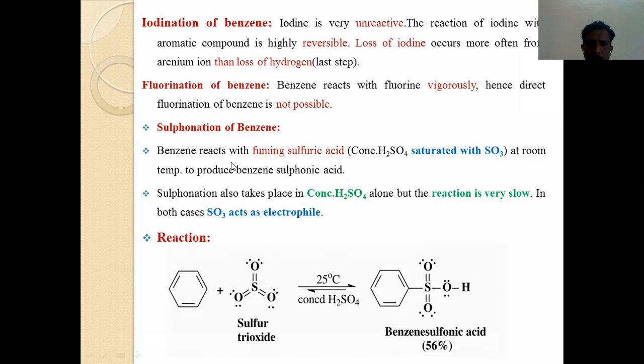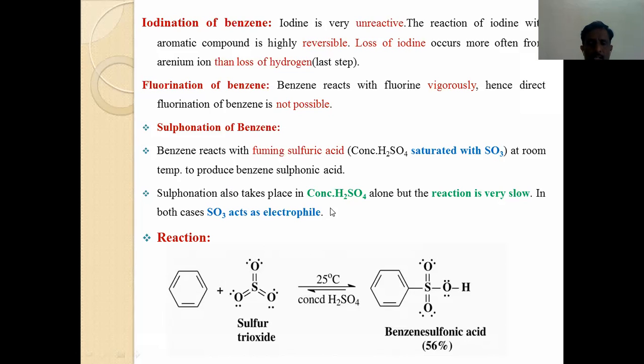Benzene reacts with fuming sulfuric acid to conduct the sulfonation of benzene. Sulfonation also takes place in concentrated H2SO4. Now, the question arises: can we perform the sulfonation reaction without the use of sulfur trioxide?